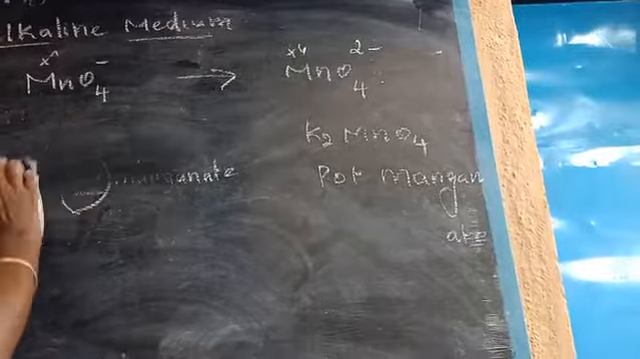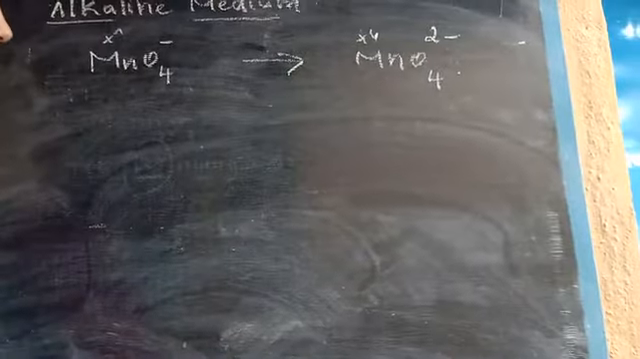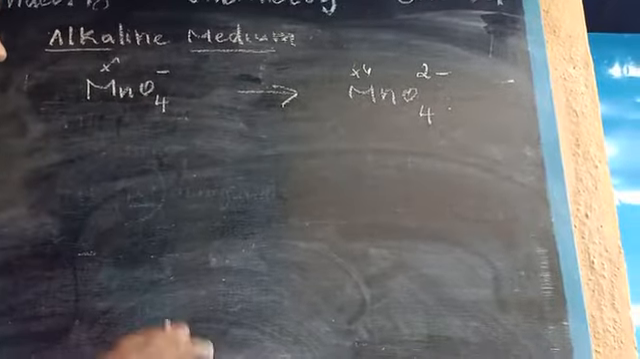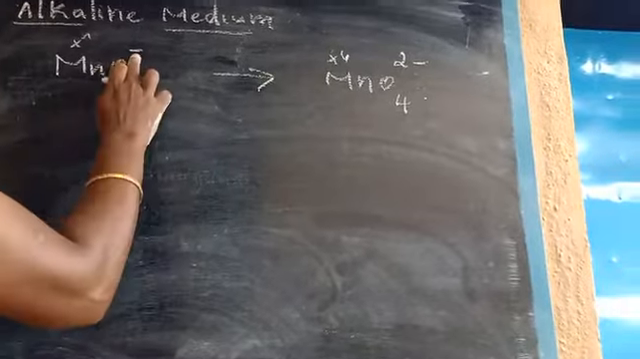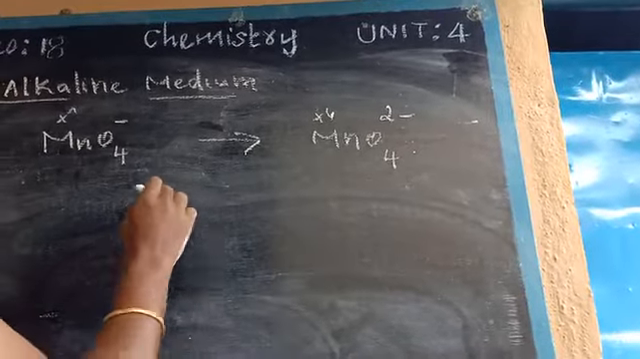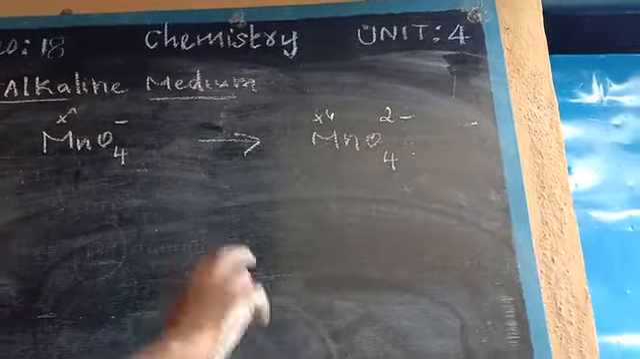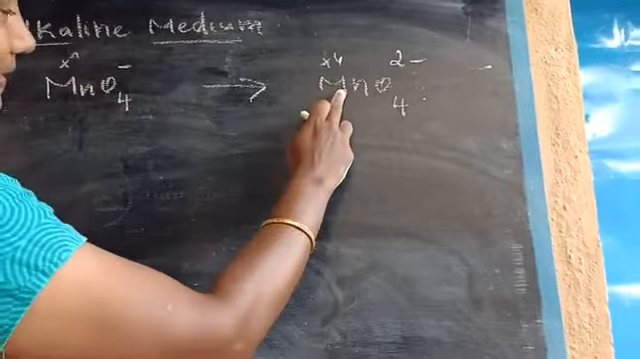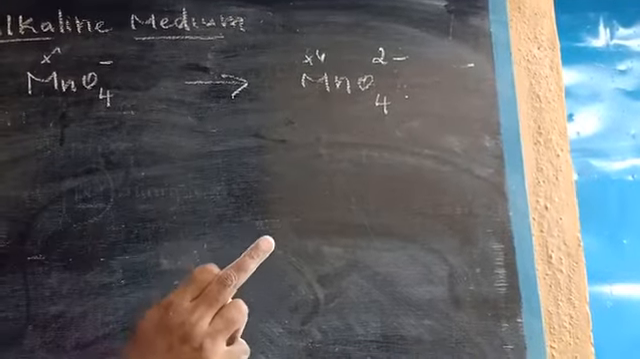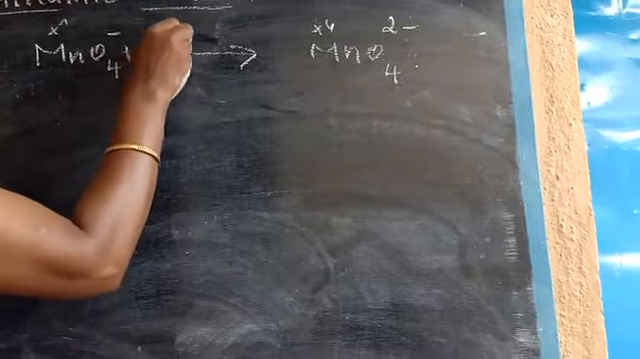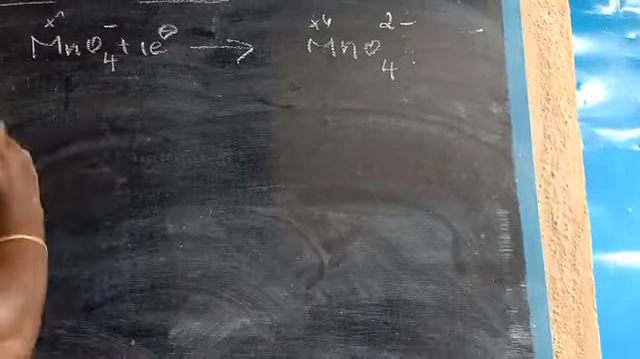Okay, so now MnO4 minus is converted into MnO4 2 minus. Now we want to balance it. The elements are balanced, but the charges are not balanced. Here minus 1, here 2 minus. So what about the difference? That is only 1. This is one way, and another way is based on the oxidation number. Here plus 7, here plus 6. So what is the difference? That is only 1. Okay, so here write 1 electron.